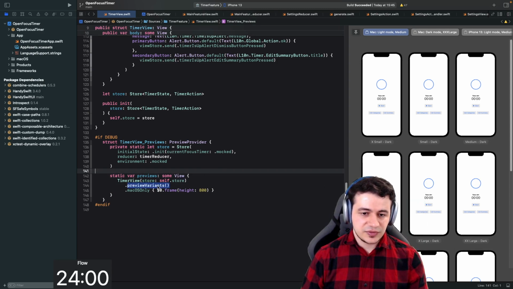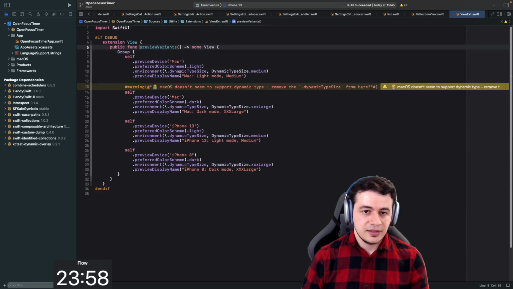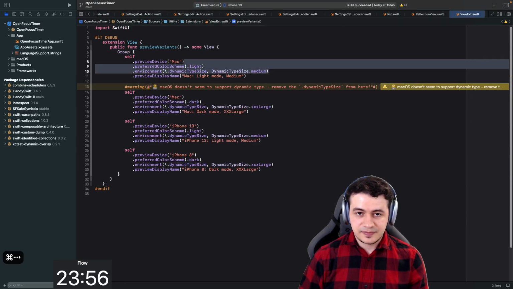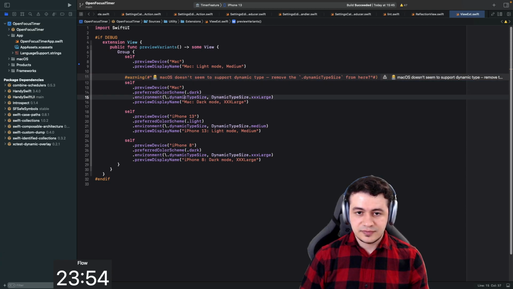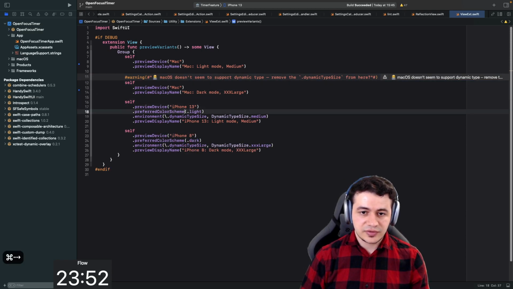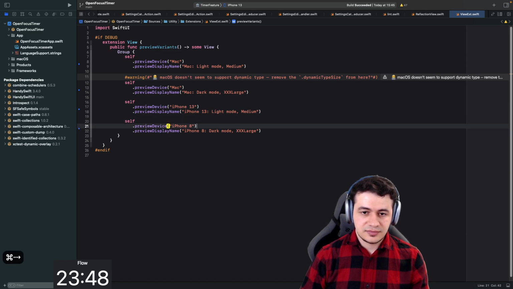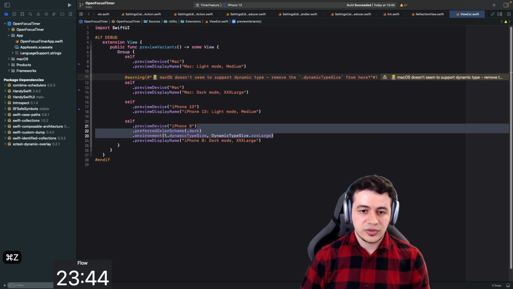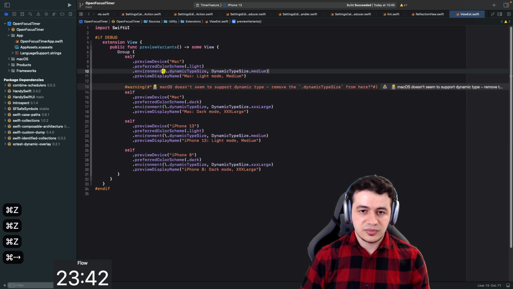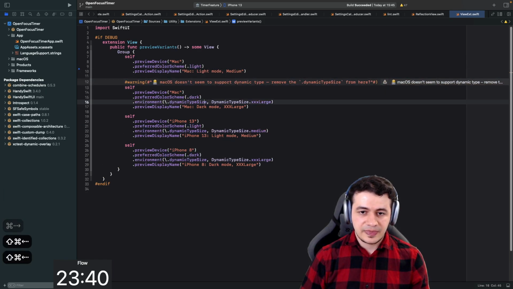Okay, so let's go to the preview variants and remove the dynamic type here and the preferred color scheme. Although we could keep the color schemes and just remove the dynamic types.